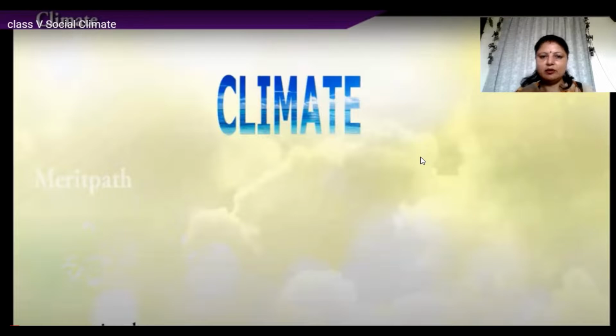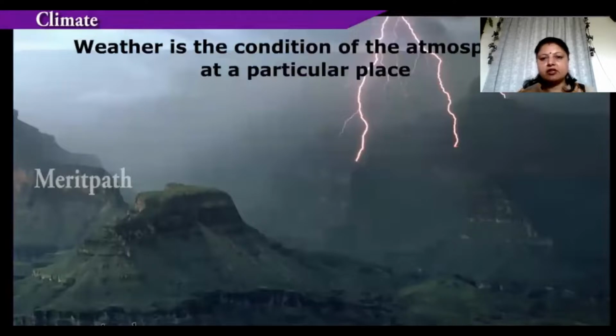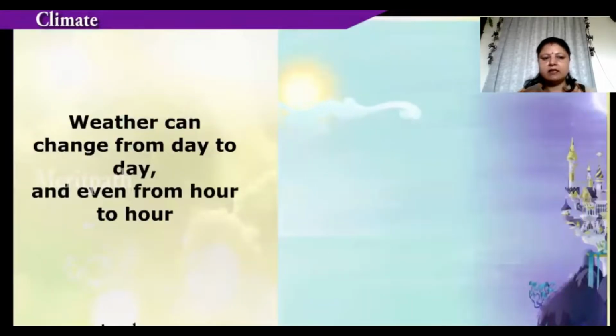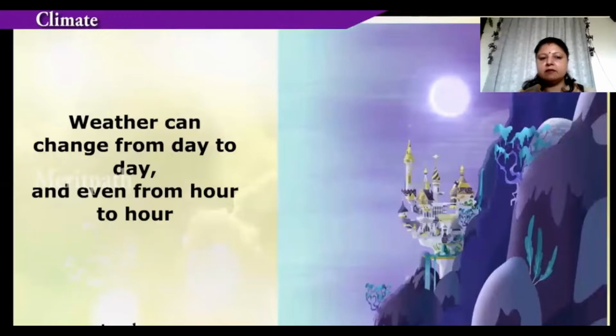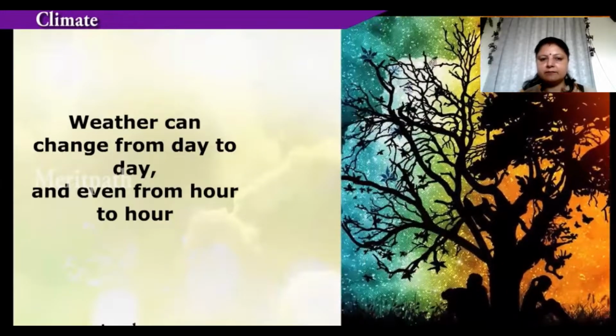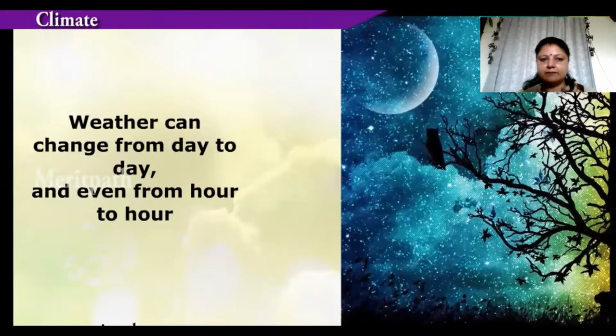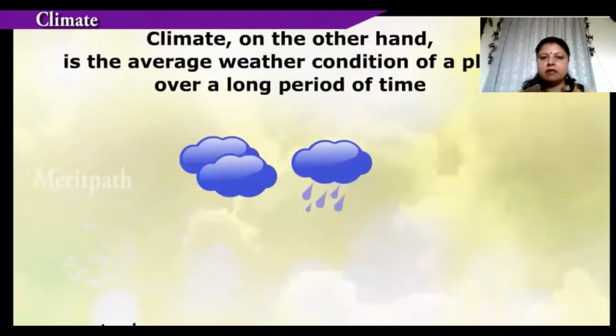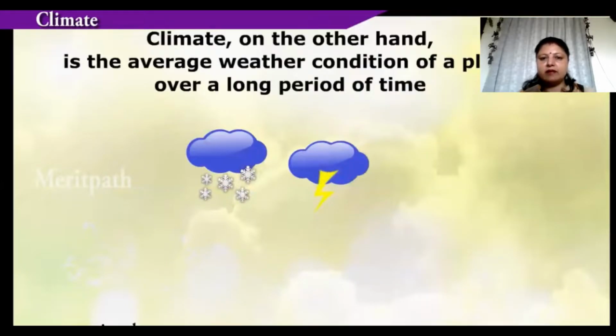Fine? Okay, today we move on to the next lesson in our SST book, that is weather and climate. Now, what is weather? Weather is the condition of the atmosphere at a particular place. It can change from day to day and even from hour to hour. Climate, on the other hand, is the average weather condition of a place over a long period of time.